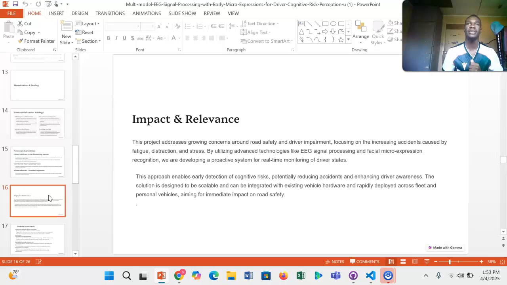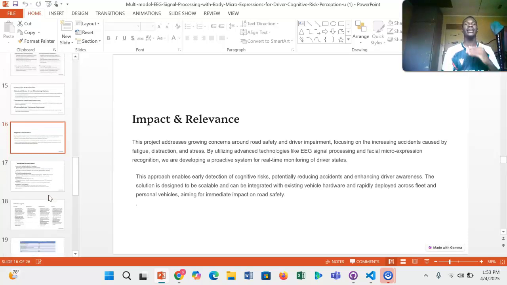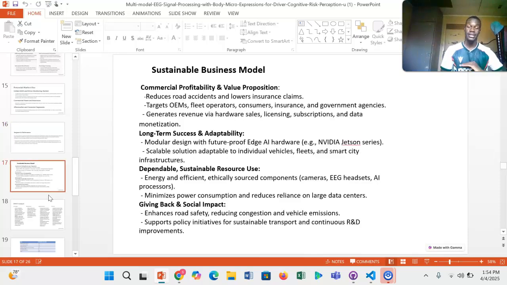The impact of our project is that it's going to have an immediate effect on society, as it will reduce road accidents compared to other projects which have been around. This approach enables early detection of cognitive risks, therefore reducing driver impairment.